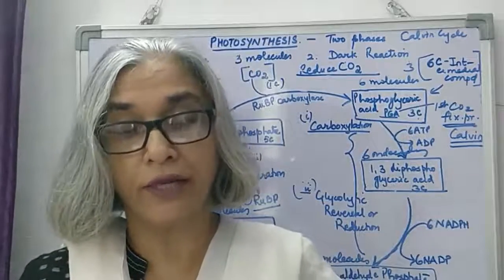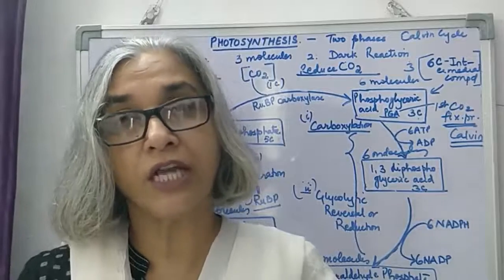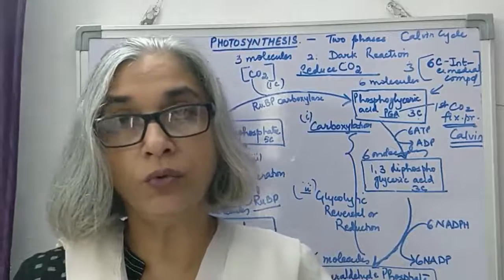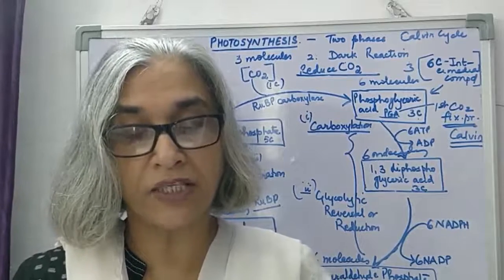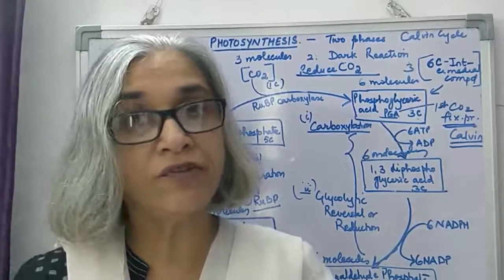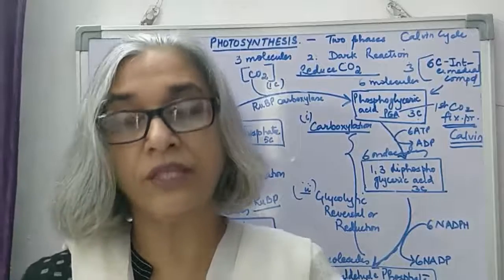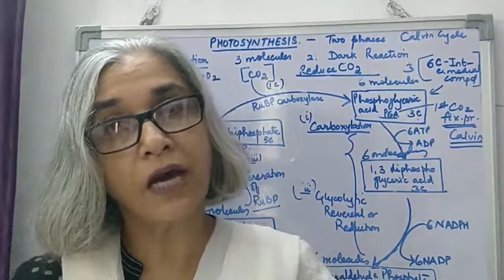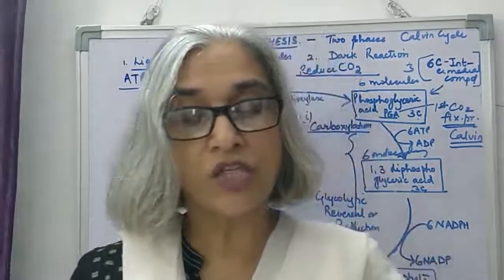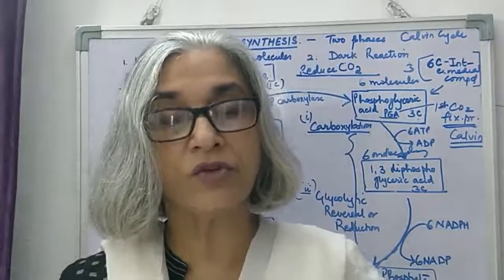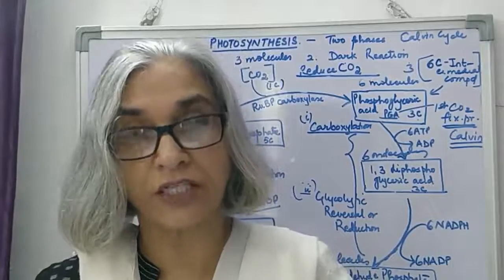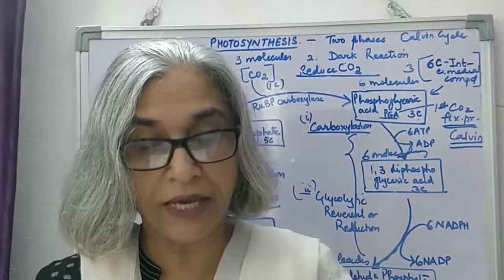Biosynthetic phase or dark reaction. The products of light reaction are ATP, NADPH and oxygen. The oxygen diffuses out while ATP and NADPH are used in the next phase for the synthesis of sugars. The next phase after light reaction is the biosynthetic phase or the dark reaction, or even called the light independent reaction. This process is not directly dependent on the presence of light, but it is dependent on the products of the light reaction, that is ATP and NADPH.